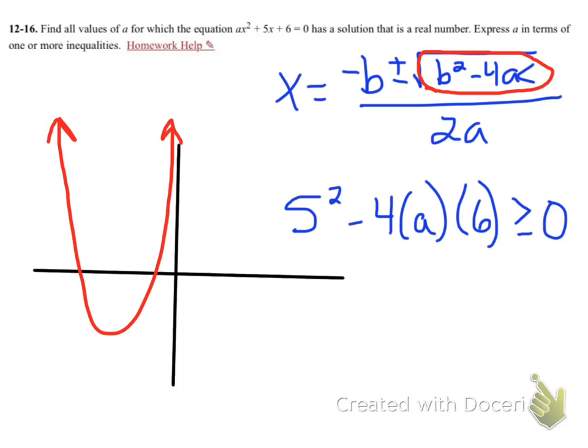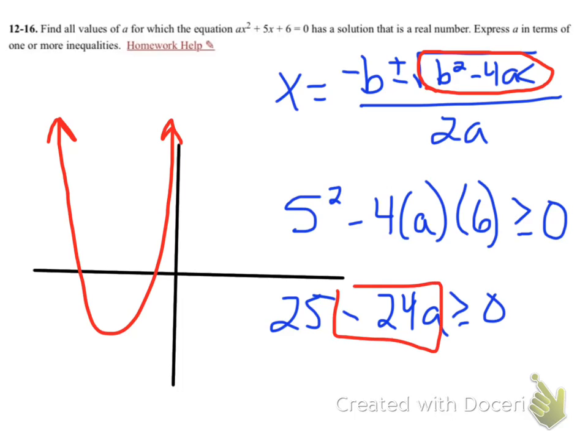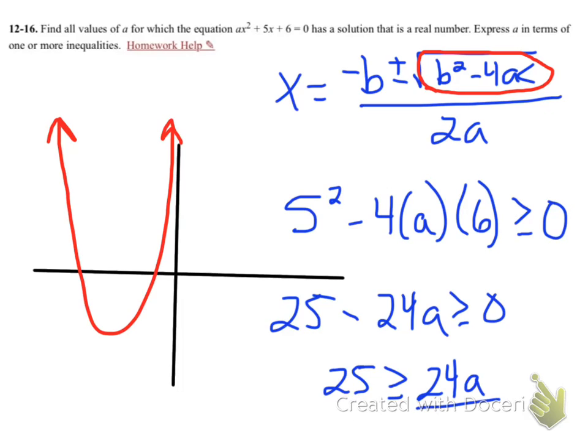I've substituted in my b and c values, and we are solving for a. So 5 squared is going to end up being 25 minus 24a greater than or equal to 0. I'm going to take this part right here and move it to the other side. So I'm going to add 24a to both sides, and that gives me 25 is greater than or equal to 24a. Now solving for a, divide by 24. That reduces down to 1, and I end up getting the answer of a.